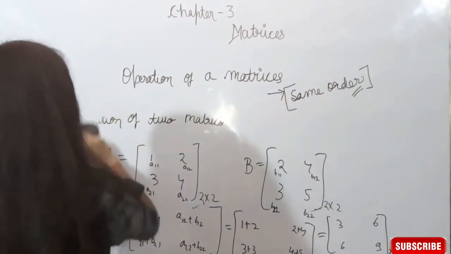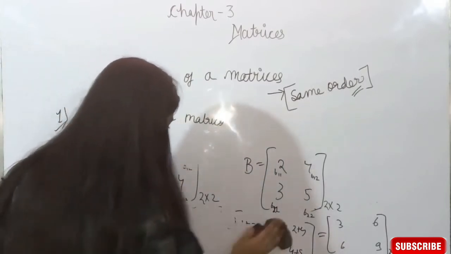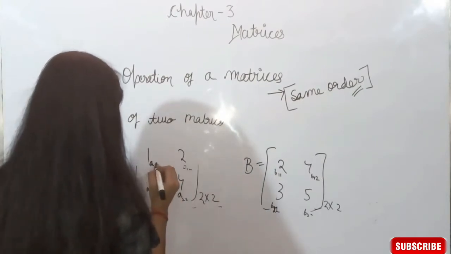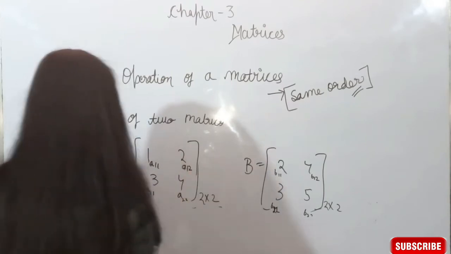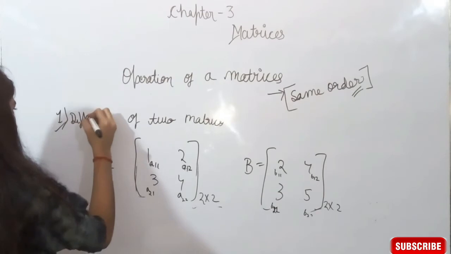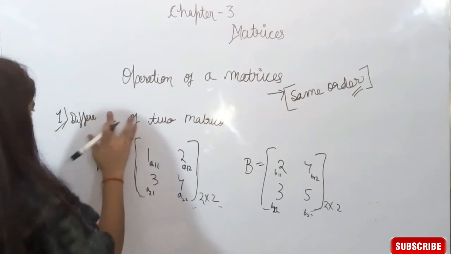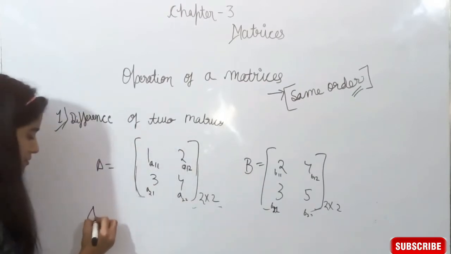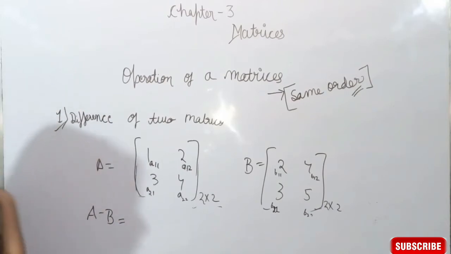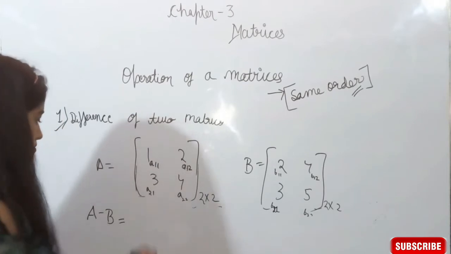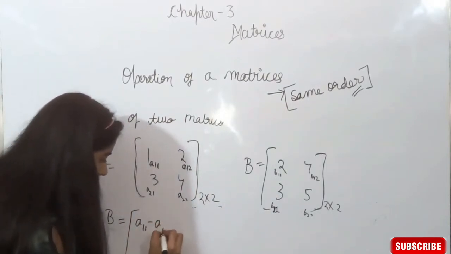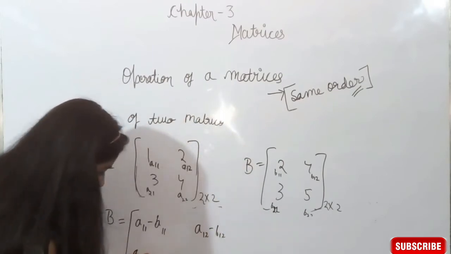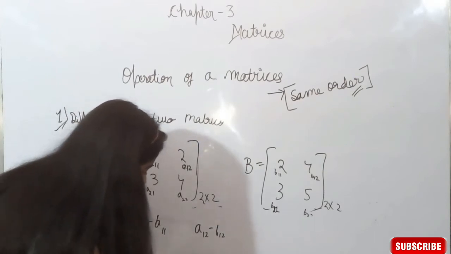Now the second one is difference of matrices. Difference of two matrices is defined as matrix A minus matrix B, which is defined as the difference of each element of A with that of the element of B. Means A11 is subtracted from B11, A12 is subtracted from B12, A21 is subtracted from B21, and A22 is subtracted from B22,